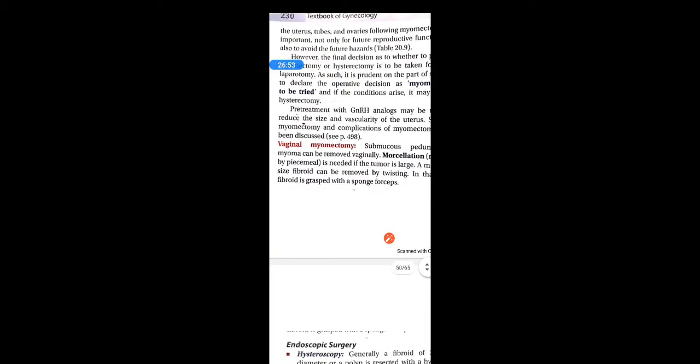Yes, coming to the vaginal myomectomy, submucous pedunculated myomas. What are the indications of vaginal myomectomy? Usually abdominal myomectomies are performed, but there is an indication for vaginal myomectomy also if the fibroids are submucous type, submucous with a pedicle, that means submucous pedunculated myomas are there, then you can go for the vaginal myomectomy. So submucous pedunculated myomas can be removed vaginally.